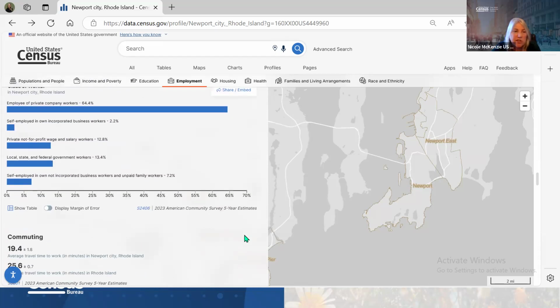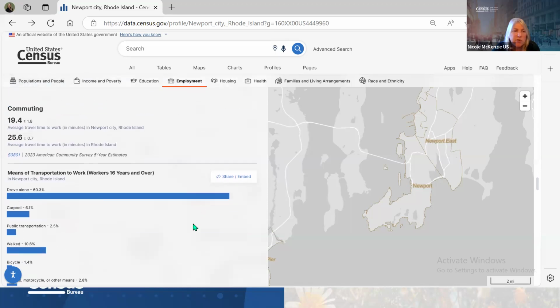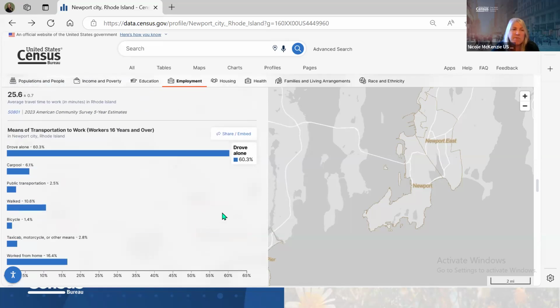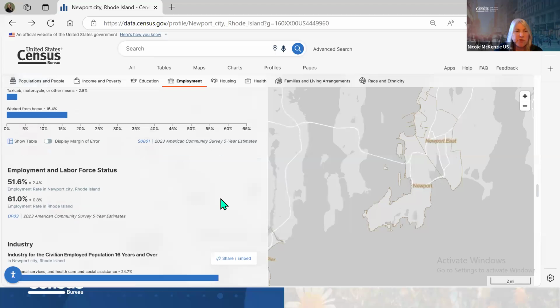Class of worker. We're getting into commuting. So average time to work, 19.4 minutes, versus the state as a whole. So most people don't have a long commute. This is the means of transportation. This is where you find work from home. So it shows that 16.4% work from home, and 60.3% drove alone, carpool. Just provides some pretty neat information.